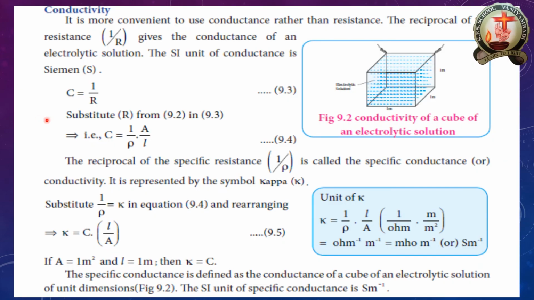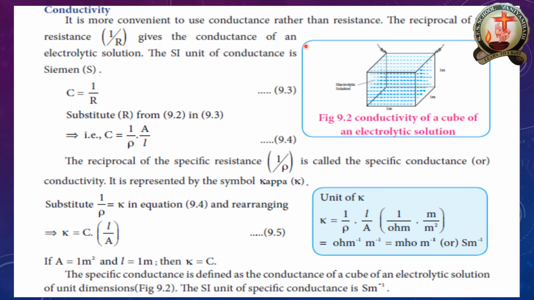Then, in conductivity, it is more convenient to use conductance rather than resistance. You know conductance and resistance. Resistance is withstanding power, and conductance is allowing the electrons to pass from one end to another end. So conductance is the reciprocal of resistance. Once the conductance increases, the resistance will be low. Once the resistance increases, the conductance will be low. The reciprocal means like that.